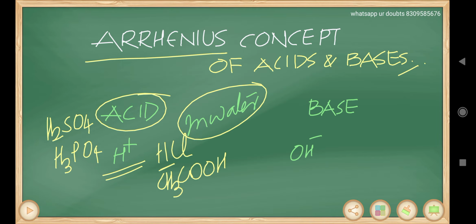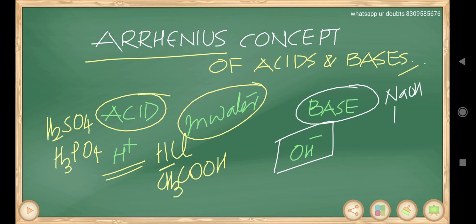Similarly, bases must release OH minus ions in water. So sodium hydroxide, potassium hydroxide, calcium hydroxide, magnesium hydroxide, all such you can take, which can release OH minus ions in water. So an acid is a substance that gives H plus ions when dissolved in water. A base is a substance that gives OH minus ions when dissolved in water. OH minus ions, base; H plus ions, acid.